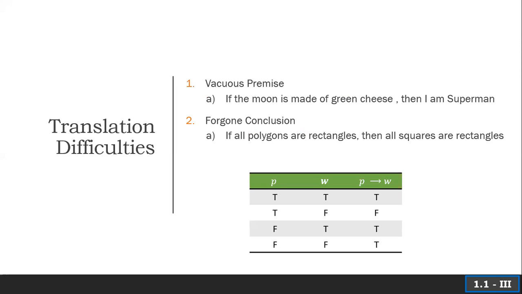The first thing we have to worry about is what's called a vacuous premise. Here's a good example of that. If the moon is made of cream cheese, then I am Superman. Well, if you think about it for a second, that first part there, is the moon made of green cheese? Well, that's false. So we're in the situation, the bottom two rows of my truth table there.